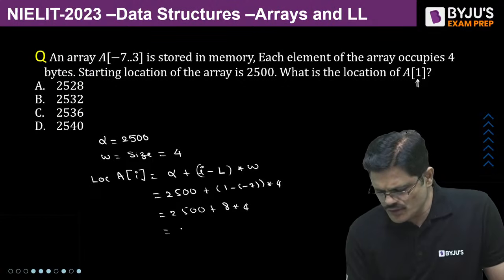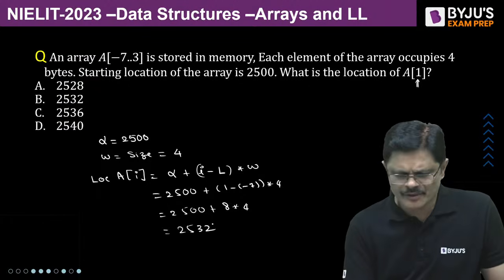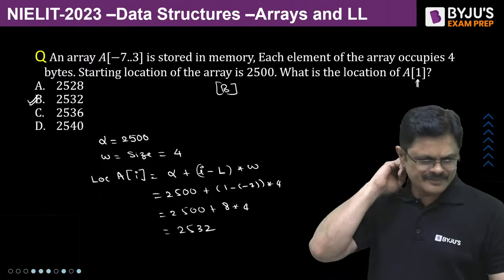Very good. So the answer would be 2500 plus 32, that is 2532, which is option B. Perfect answer.